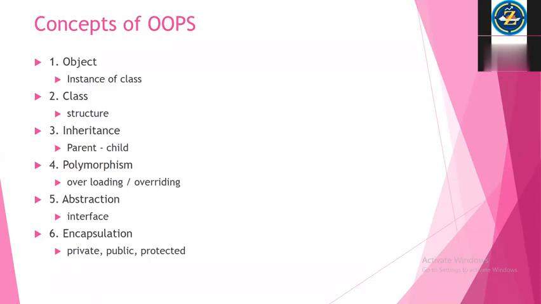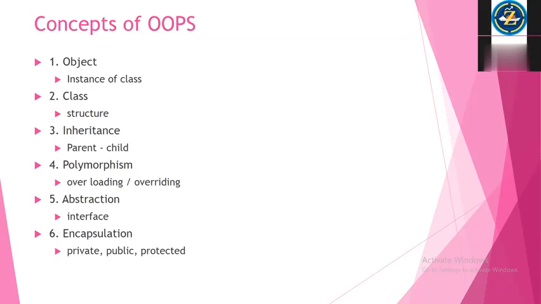Next one is polymorphism. Polymorphism means, you know, doing multiple things based on one single thing. One single thing means either operator or methods. Yesterday I told, right, plus can be doing two kinds of operations. One is addition of numbers, another is appending of strings, concatenation of strings. Same operator doing more than one operation, that is called operator overloading.